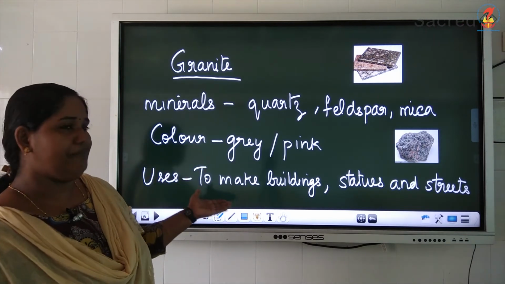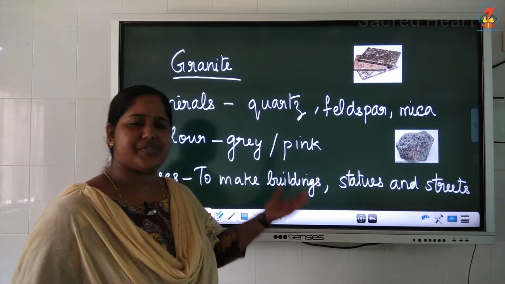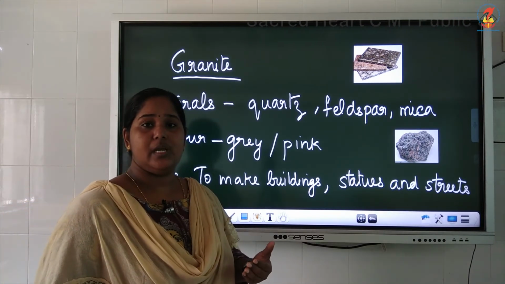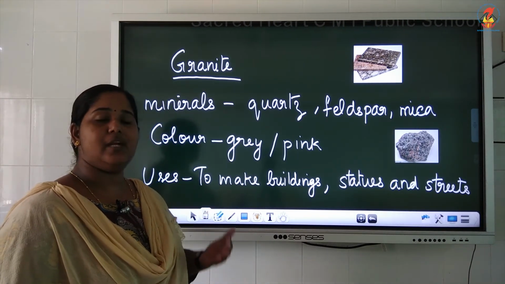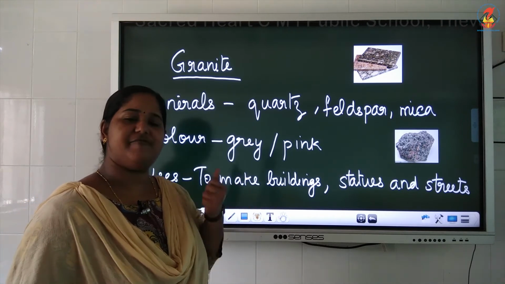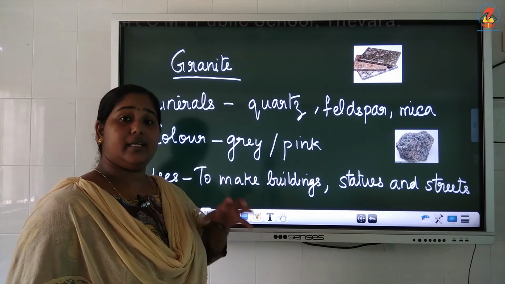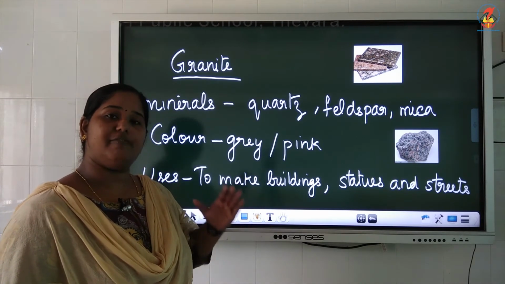It is used to make buildings, statues, streets, then kitchen counters, floors. These are all made with the help of granite. It is a very hard igneous rock. It is formed by the slow cooling of lava.